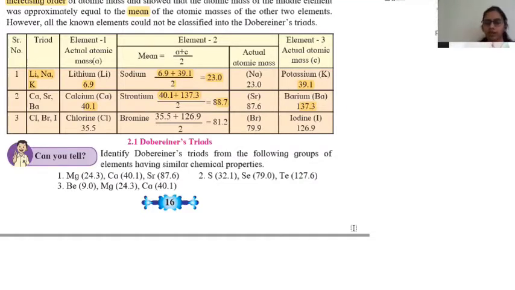It follows the trend. Sulfur, tellurium, it follows the trend. You can check it. What about the third one? Beryllium, magnesium, and calcium.